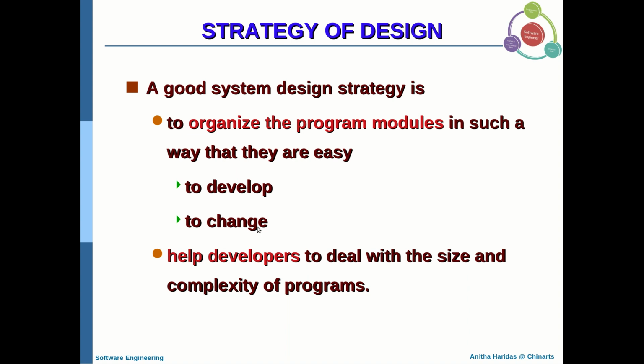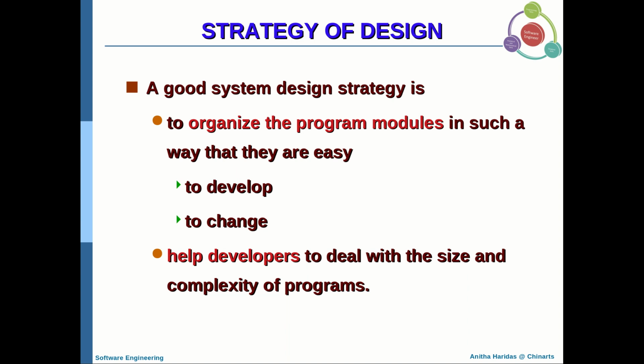A very good system design strategy is required for software development. The second phase of software development life cycle is system design. And in system design, you need a very well structured and a good system design strategy for designing a structured design document.